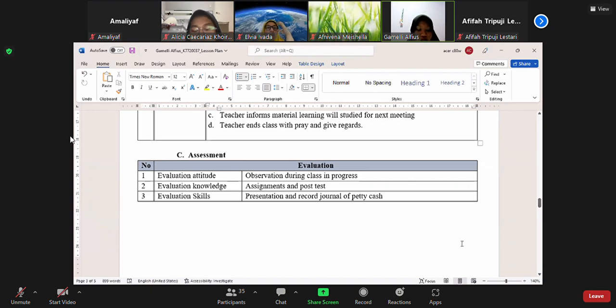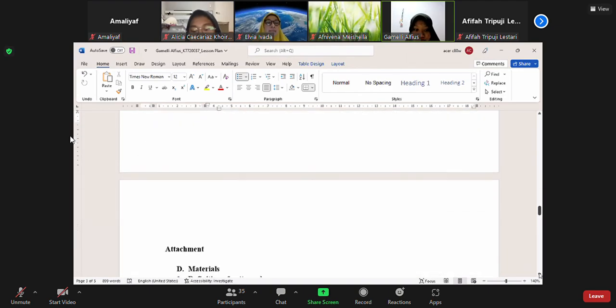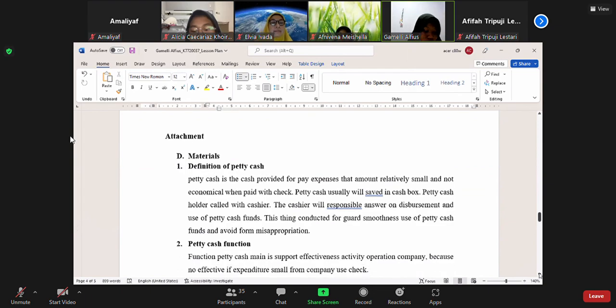For assessment, there are three types of assessment used. Number one, attitude evaluation, is done by observation while the class is in progress. Number two, knowledge evaluation, is by assessment and post-test. And then skill evaluation is by presentation and recording a journal of petty cash. This is the summary of the petty cash material.